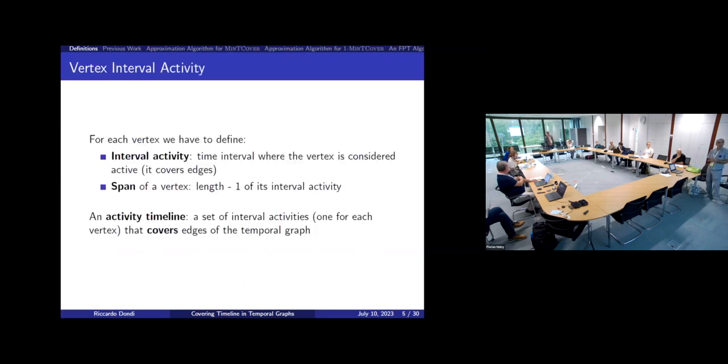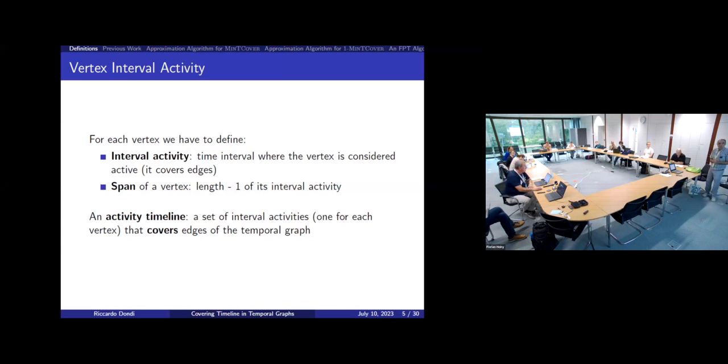And the problem has to define what is called an interval activity. For each vertex, we have to define where each vertex will be active. The reason is that this problem has been defined in social network summarization. So we want to understand when users are active. So we have to define a single interval where a vertex is active. And from a graph theoretic point of view, this means that when a vertex is active, it can cover edges.